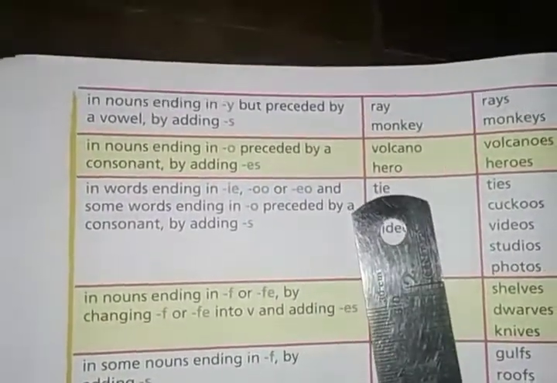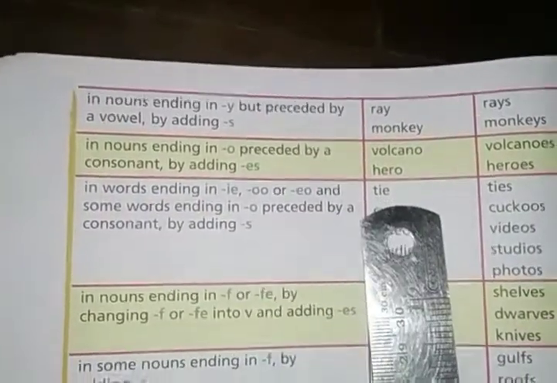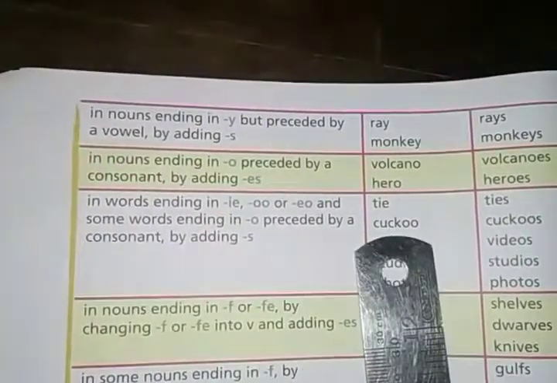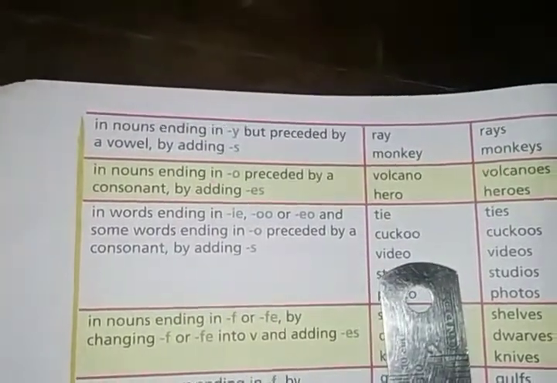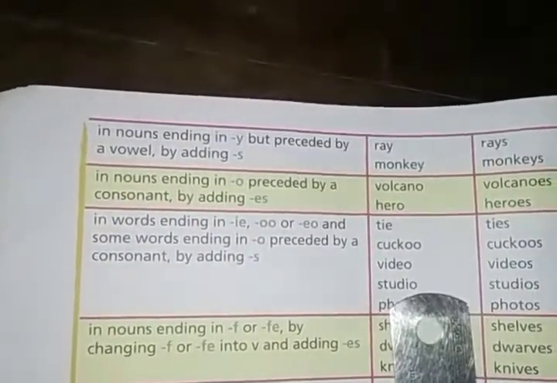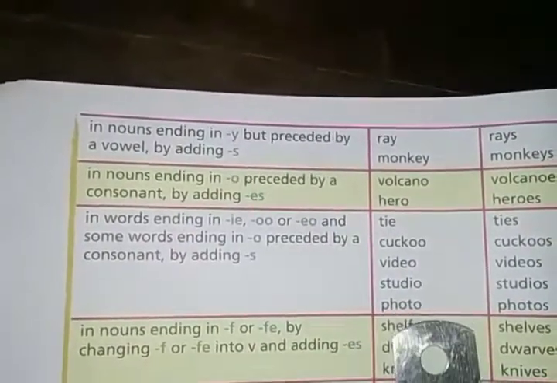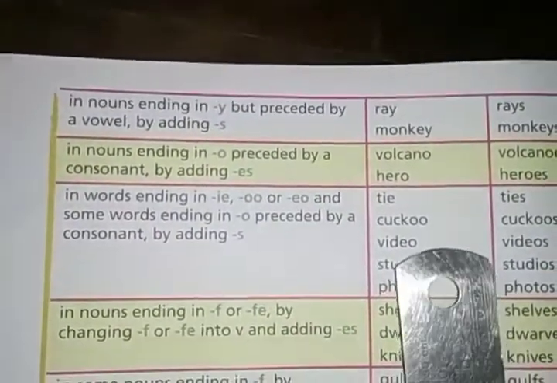Look at the word tie, ending with ie. Cuckoo, ending with oo. Video, ending with eo. Studio, ending with io. And photo, ending with o. So you will have to add s and it will become the plural form.